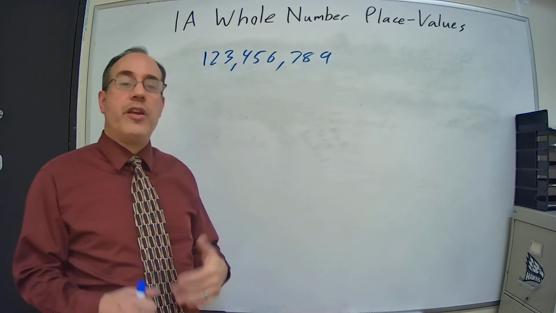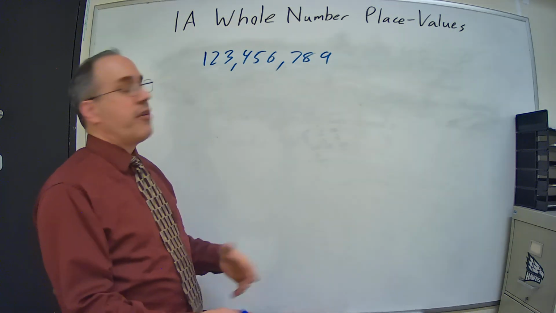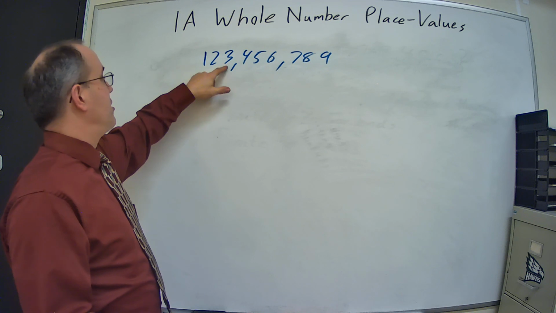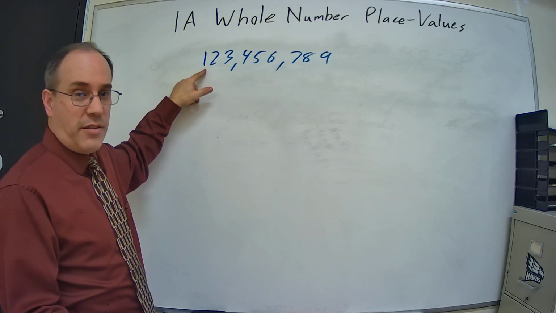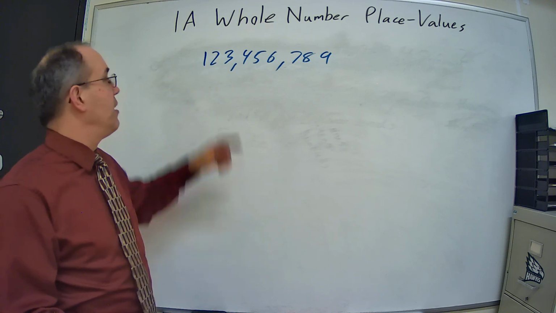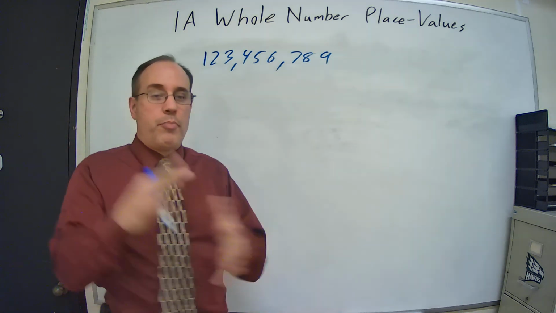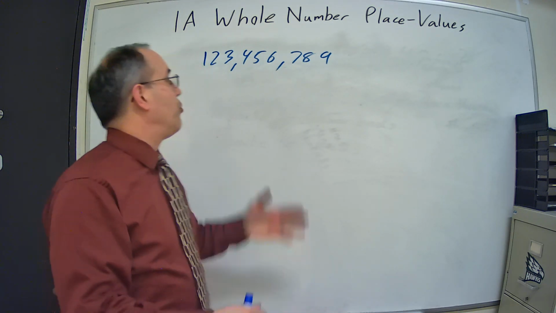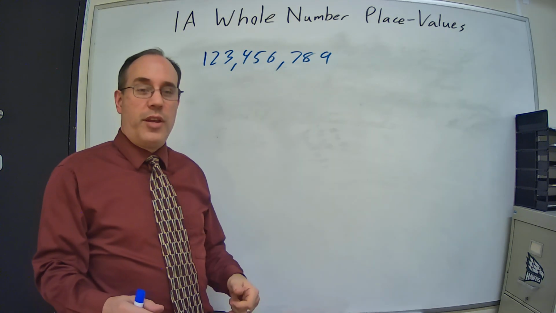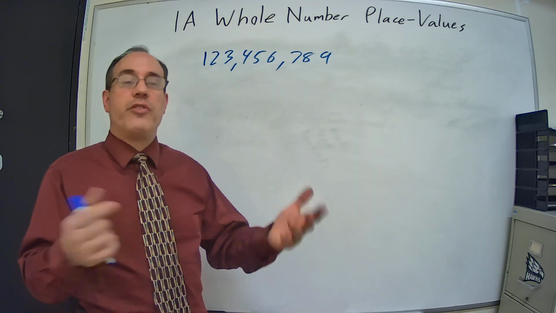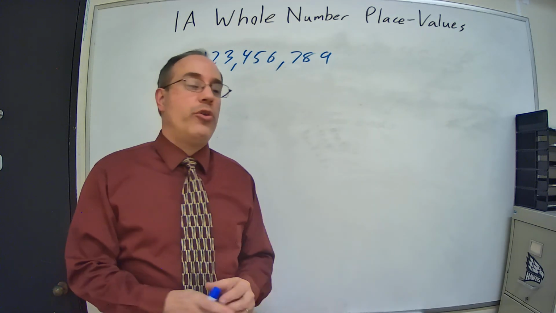What's the place value of the number 9? That's in the ones place. The place value of the number 1. This is the millions period, so that's the 100 millions place. What about the number 3? The 3 millions place. Right? So once we know the place values, we can determine what number's in a certain place value, or we can determine what place value a certain number is in. So that's topic 1A, whole number place values.